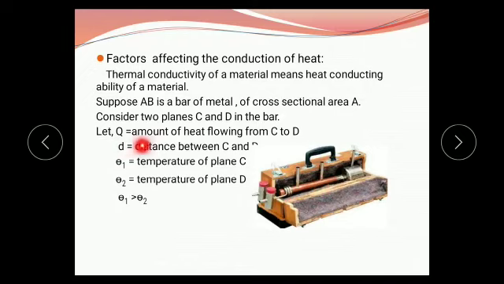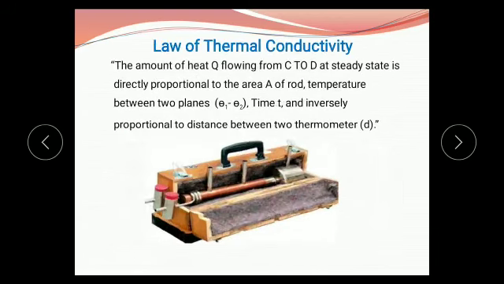Let Q be the amount of heat flowing from plane C to plane D. D is the distance between these two thermometers, also called the distance between plane C and D. Theta 1 is the temperature of plane C, where the first thermometer is placed. Theta 2 is the temperature of plane D, where the second thermometer is placed. And theta 1 is always greater than theta 2. Then from that we state the law of thermal conductivity.